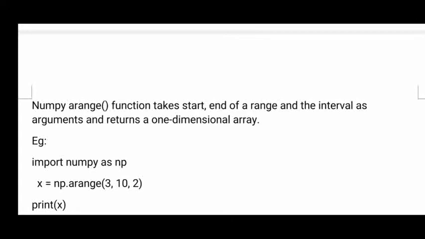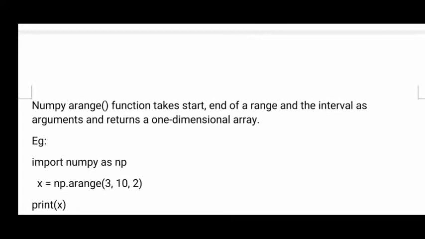Like in a for loop, we give a starting value and an ending value, so elements are printed from 1 to 10, for example. That is a range, right? So here also we use a range function to give a range, between the starting element and the ending element, and whatever values are there, with those values a new array is created.